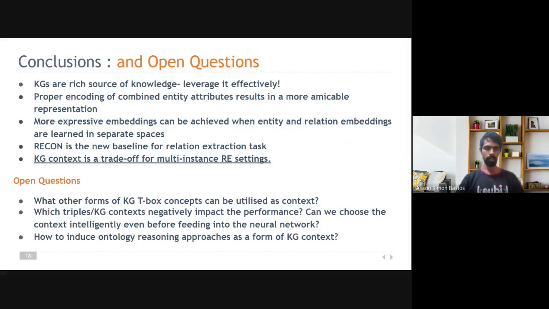Open questions are: what other forms of KG TBox concepts could be used in addition to the four attribute information we have used? Which triples contribute to the performance? Can we intelligently select context information before feeding it to the network? And also, how do we induce ontology reasoning approaches as a form of KG context?